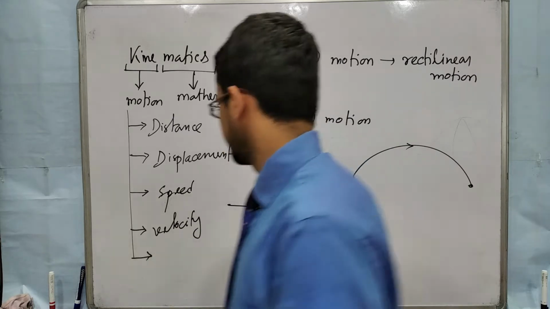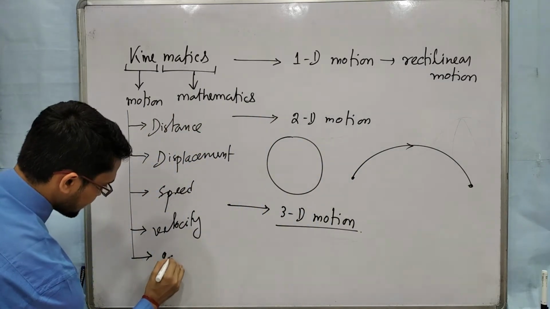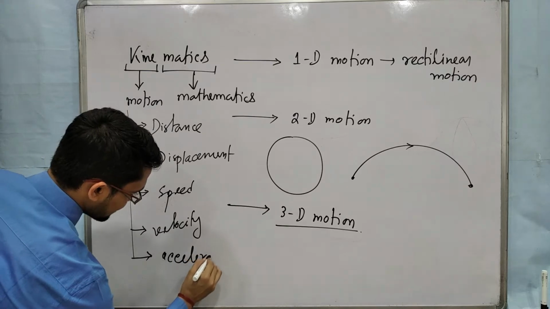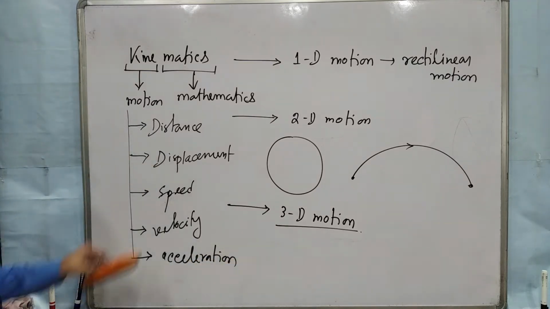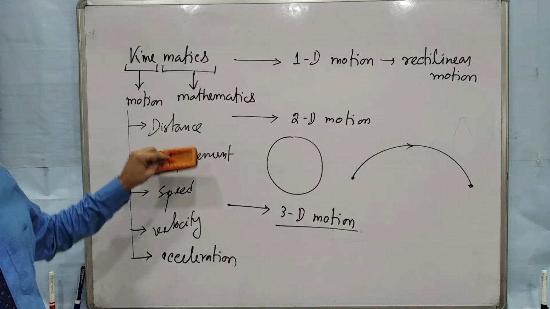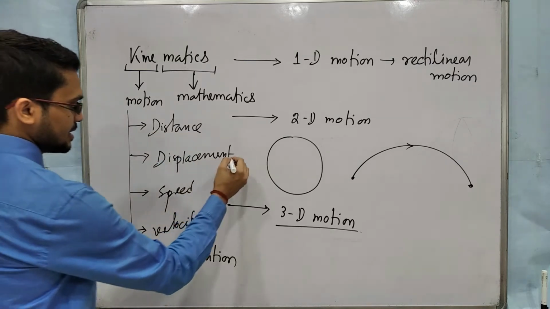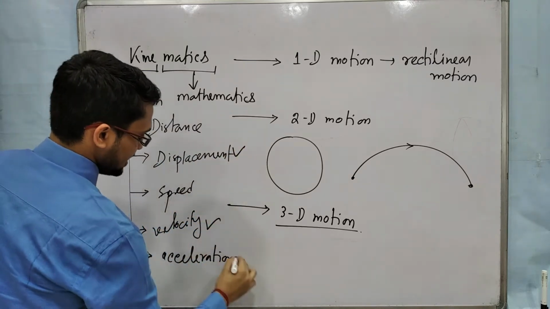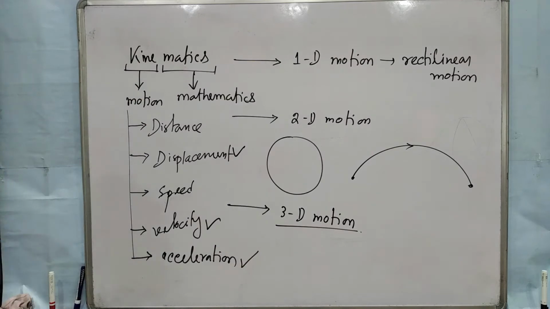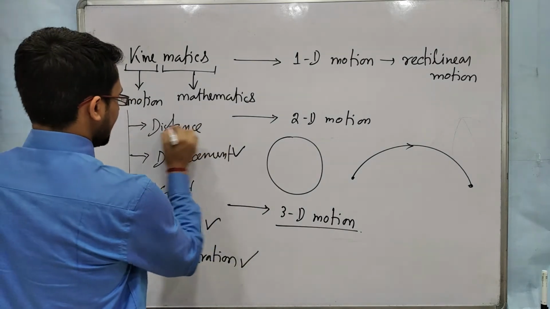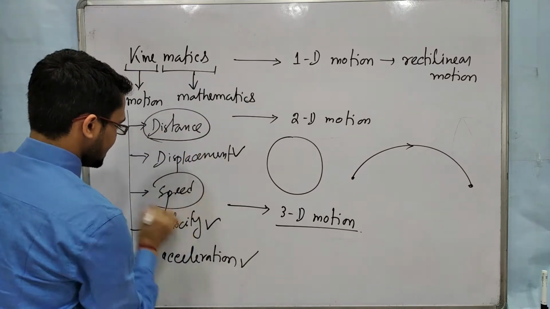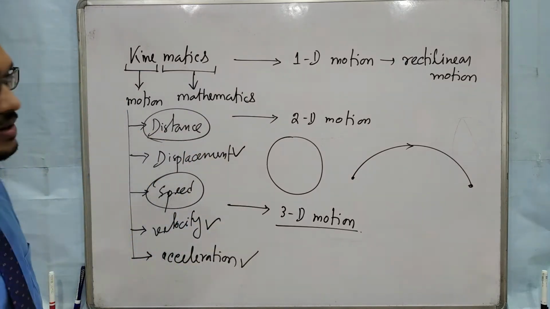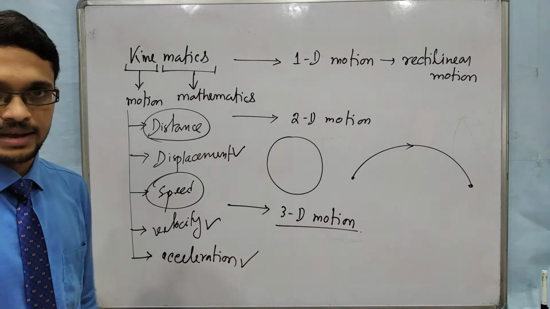Another one is acceleration. I hope you all know about these terms, what is distance, what is displacement. Displacement, velocity and acceleration are vector quantities, meaning they have magnitude as well as direction. And distance and speed, these two quantities are scalar quantities, they only have magnitude.